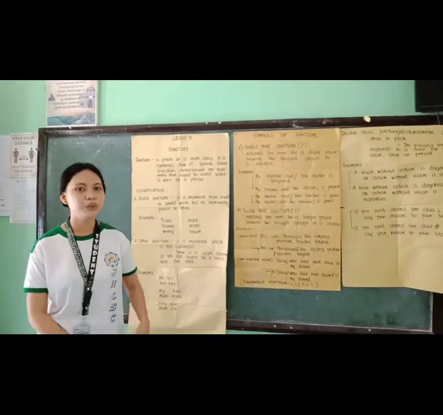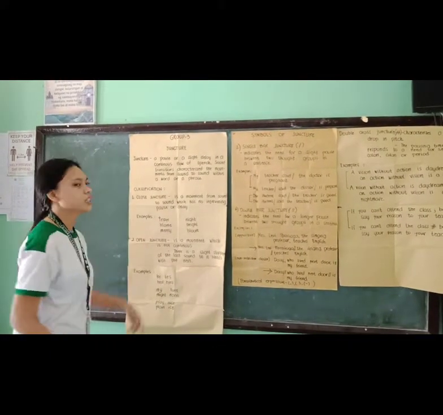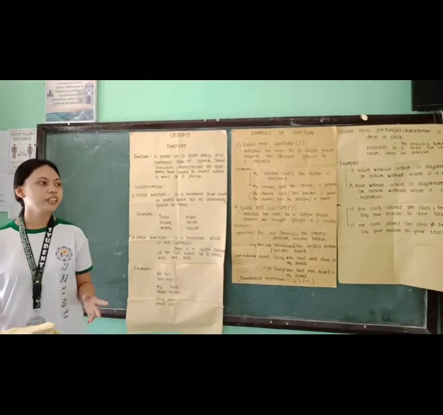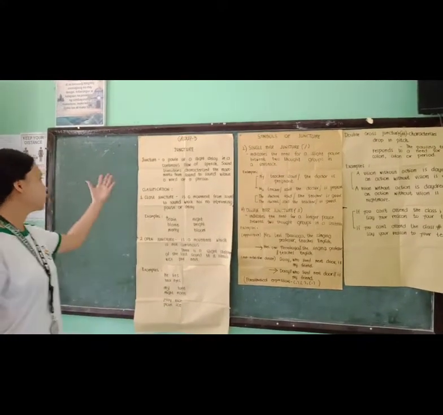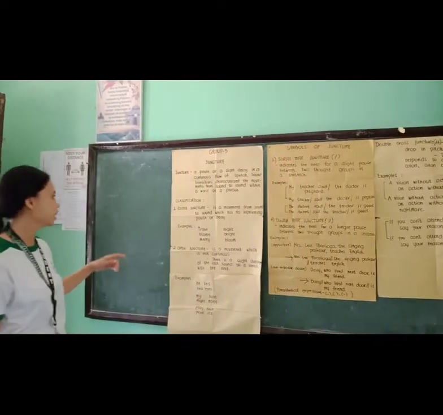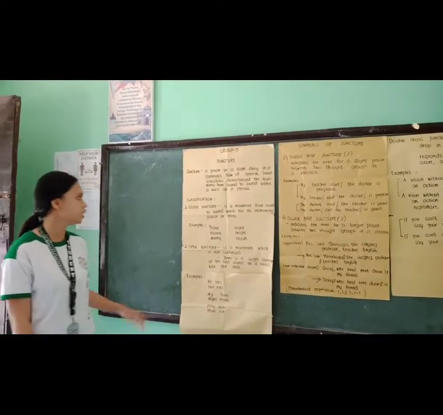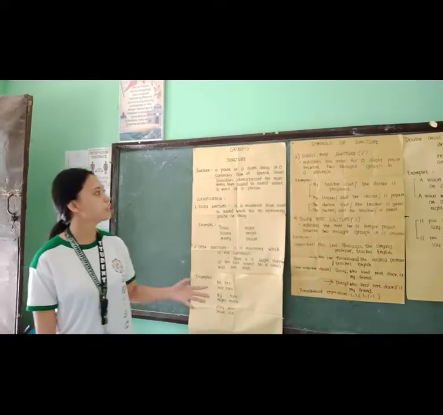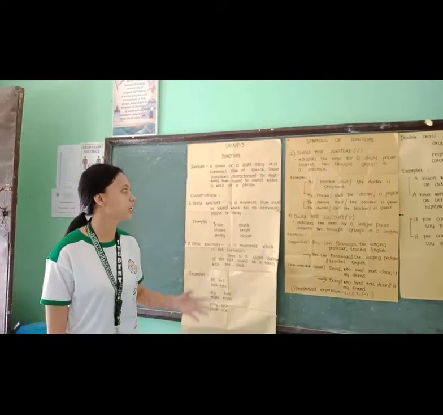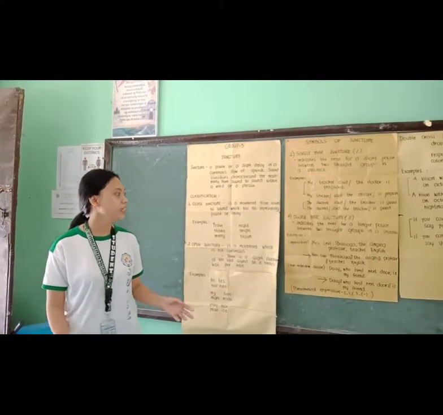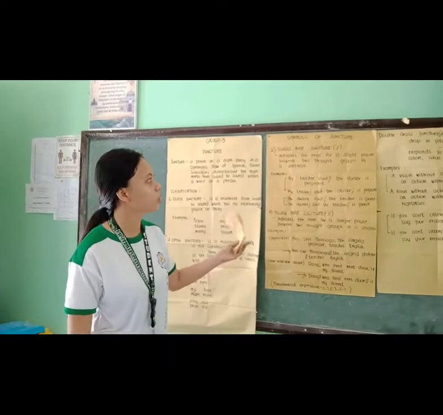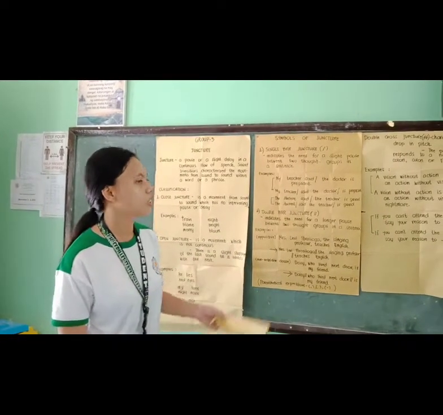This is the continuation of the importance of juncture. So again, since you know already the definition of juncture, their classification, which is the closed juncture and open juncture, and the symbols of juncture, which is the single bar juncture and the double bar juncture, and the last one is the double cross juncture.